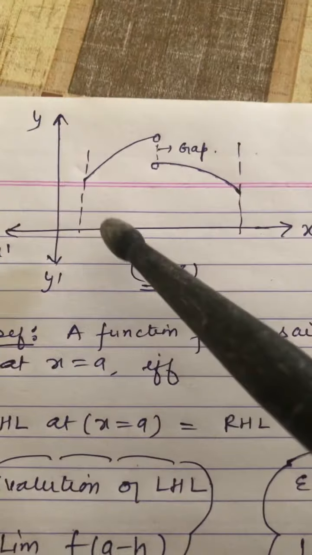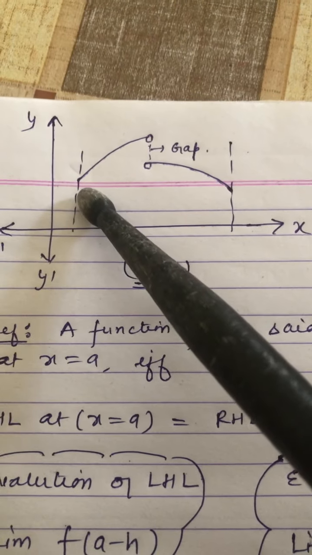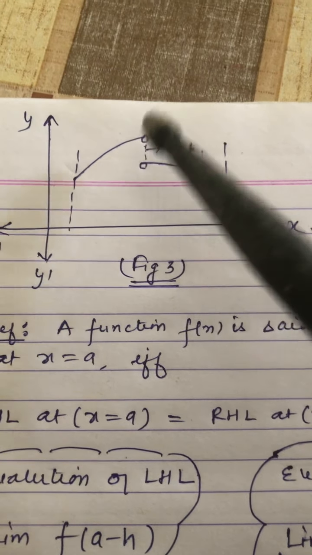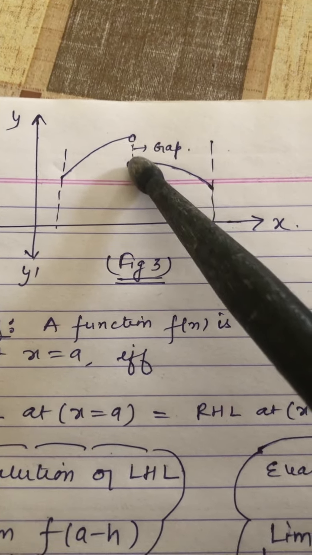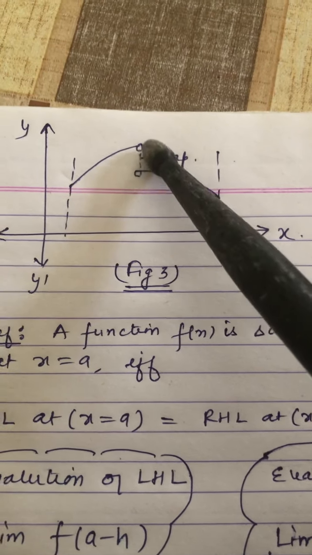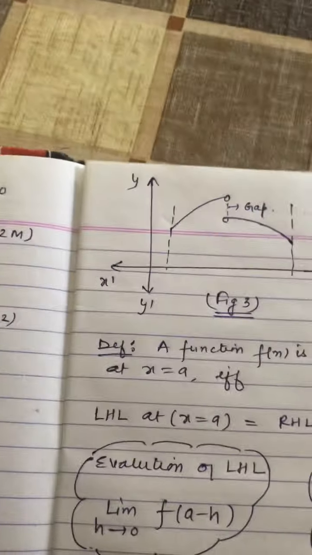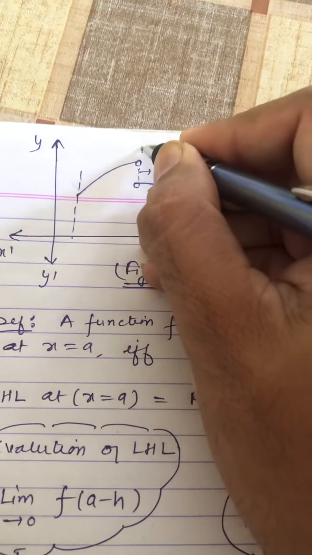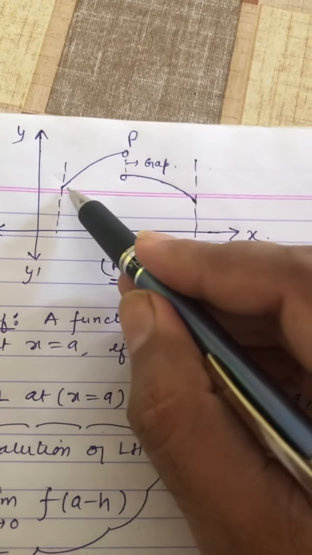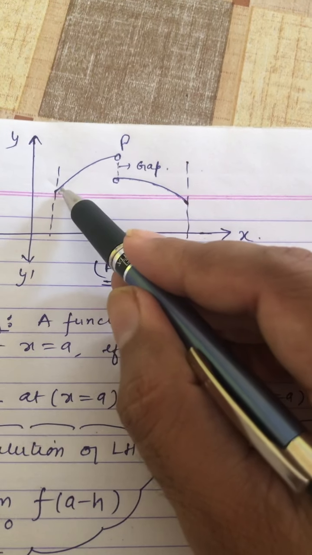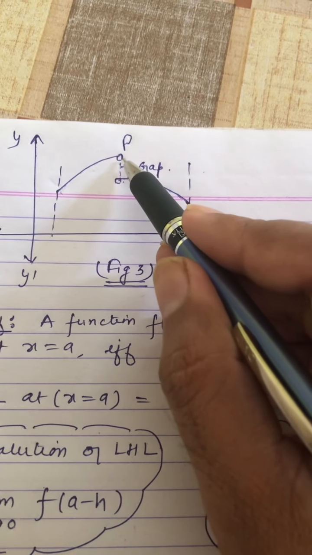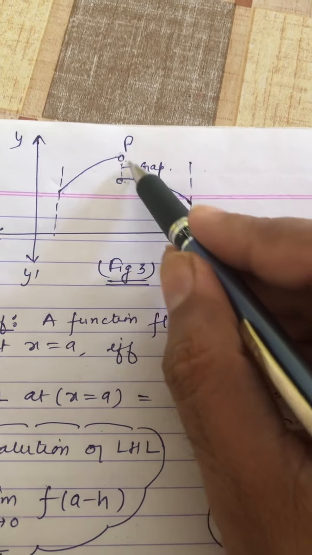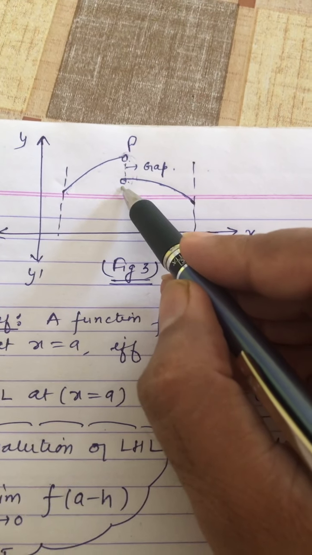Similarly, if I take another graph, this is again suppose A and B point I have taken. From left hand side if I move, I am reaching this point, and from right hand side if I am going, I am reaching this point. There is a lot of gap between these two points. Again we will say the function is not continuous at this particular point. If I name this point as P point, there is a gap between these two. So here the graph is again discontinuous. The function is not continuous at point P, or there is a break in the continuity.